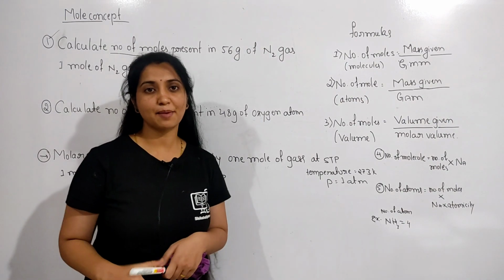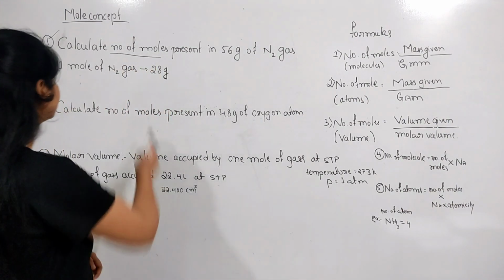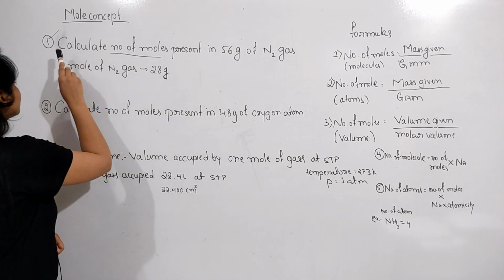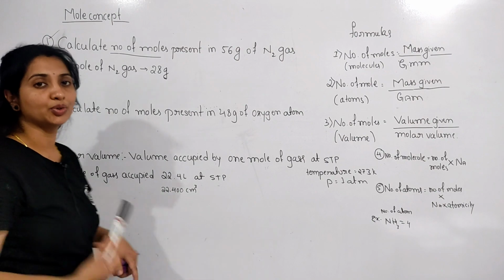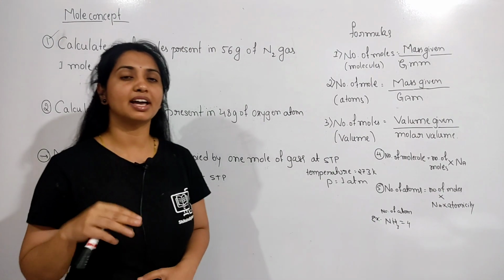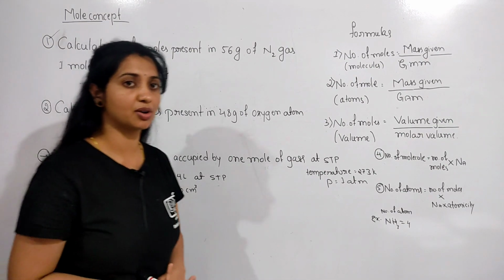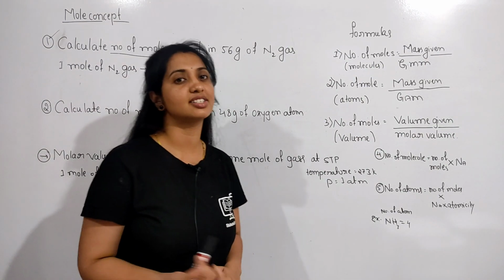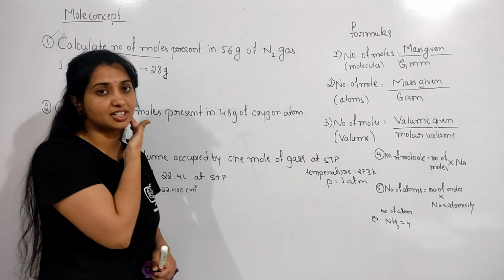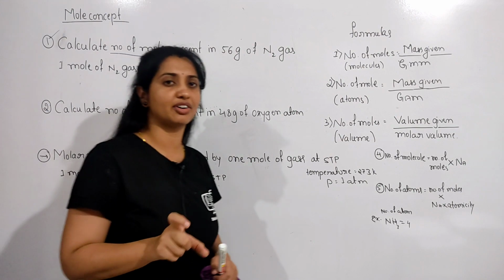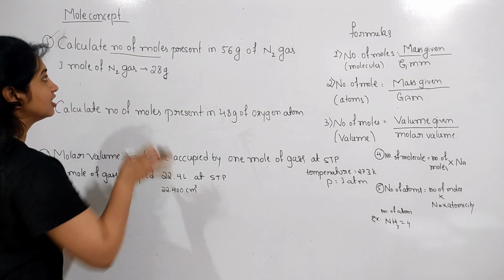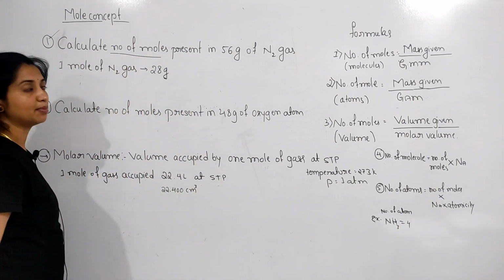By solving the examples, we gain more knowledge about the mole concept. I said solving the examples in 2 ways. First one is our logic way, by applying our knowledge about mole concepts like gram molecular mass and gram atomic mass. And second one is, in your competitive examinations you have to use a very shortcut formula to get the answer here. So, 2 ways to get the answer to the problems.